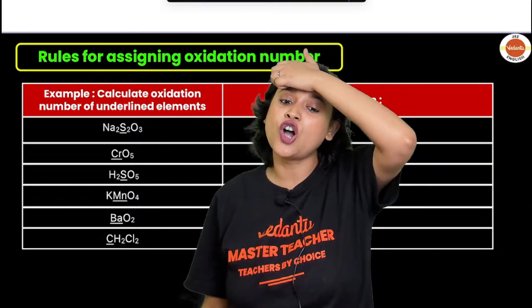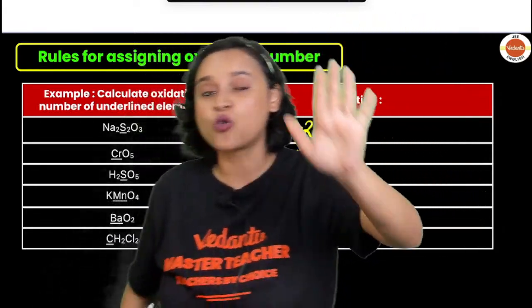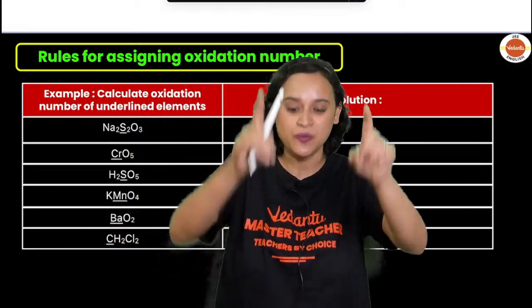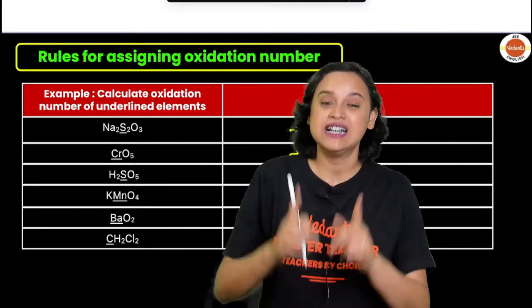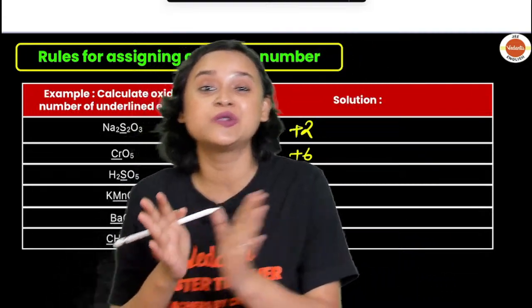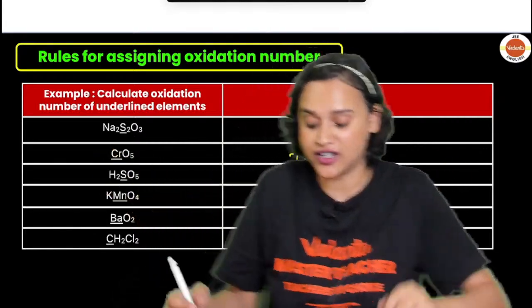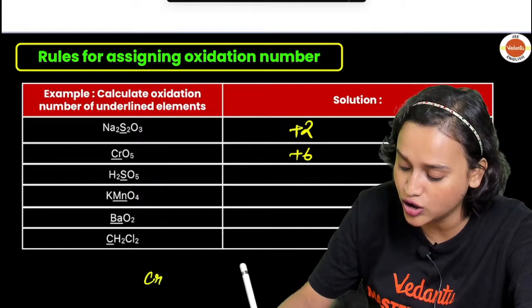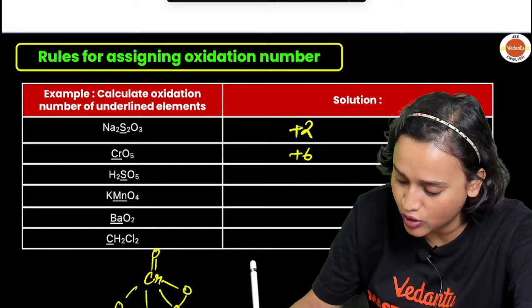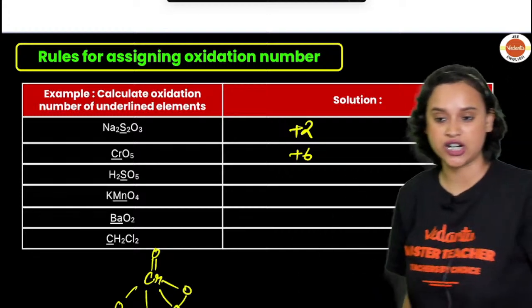Chromium cannot show beyond +6, everybody. That is the mistake, guys. If you calculate CrO5's oxidation state through a formula, it will be wrong. For CrO5, it is mandatory to know the structure. It has a butterfly structure, and the structure somehow looks like this: double O, here O, here O, here O, here O, and these are connected. This butterfly structure is the CrO5 structure.